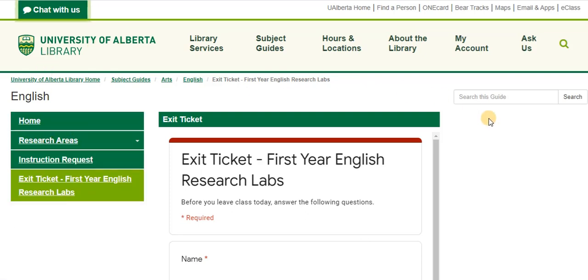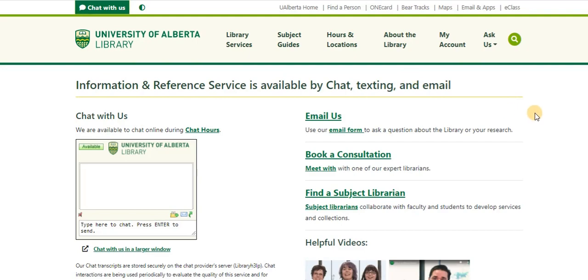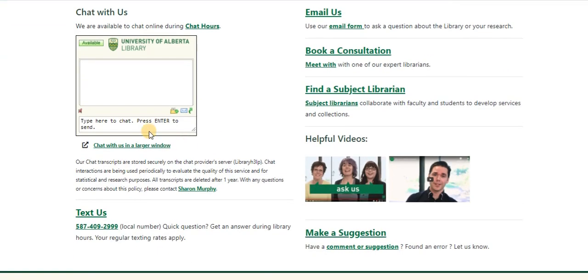So the last thing I want to show you is to just be aware of how to find help. So this little Ask Us menu is available on all of the library pages. And if you click on that, you'll see we have a little chat box here. And it says someone is currently available to help you. So you just type in your question in the chat. And this is a good place to go if you have a question.